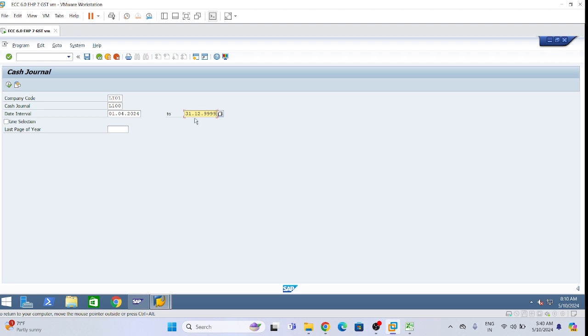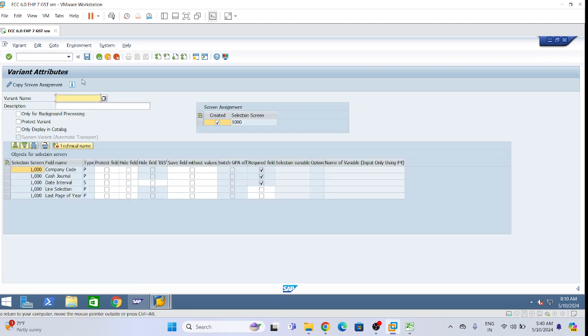After that, click on save as variant and save like L demo en. Below give the description of the variant: delete cash journal potential.